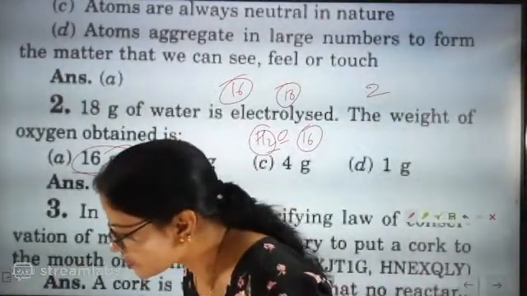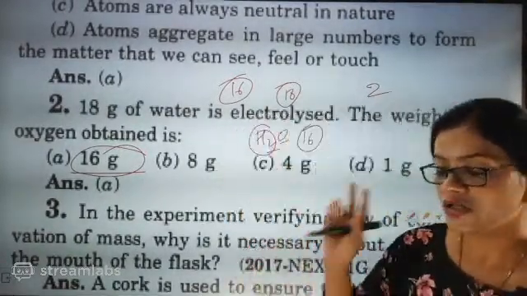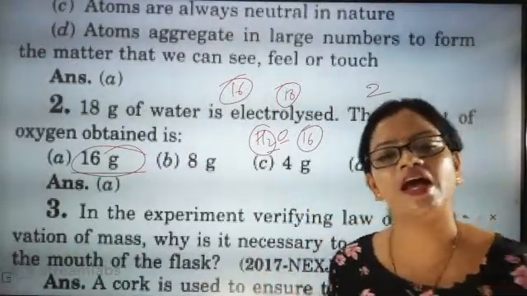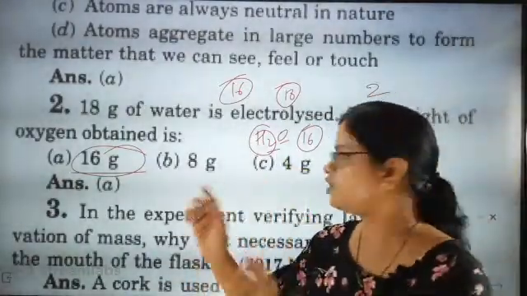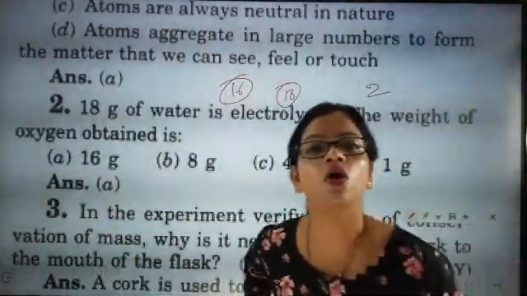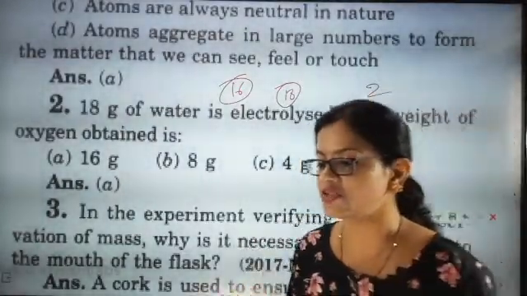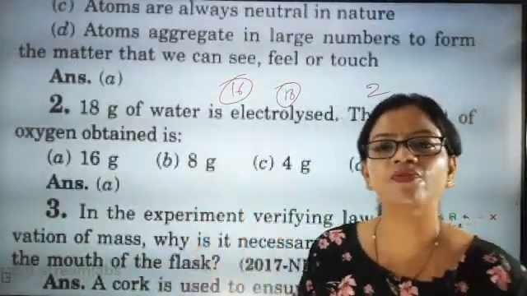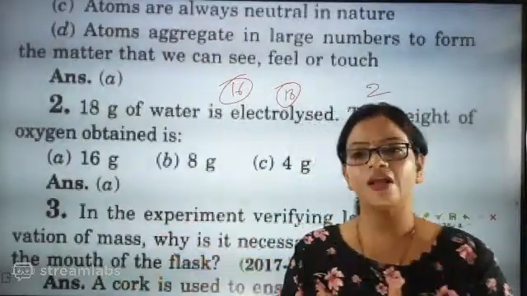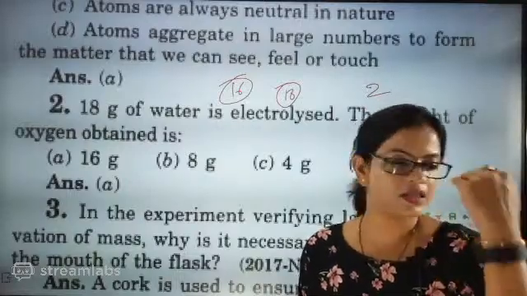Okay, Kanishka. So next question is, to ensure that the reaction doesn't react with other elements in air. No, the most important answer here is, in the reaction sometimes some of the gases are released. So if you open the flask in a reaction that depends on the law of conservation of mass, that is, matter can neither be created nor be destroyed, it can only change from one form to another, then some of the gases, some of the elements may be lost in the form of gases. To avoid that, we put a cork so that they cannot be lost.